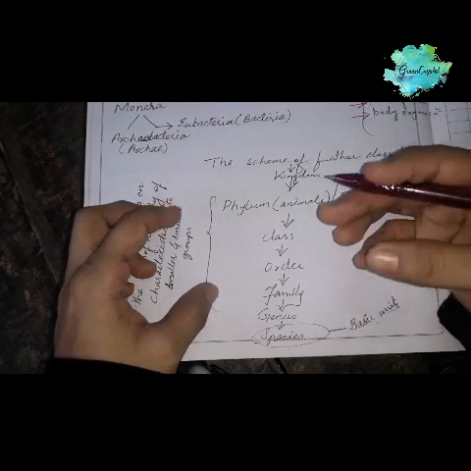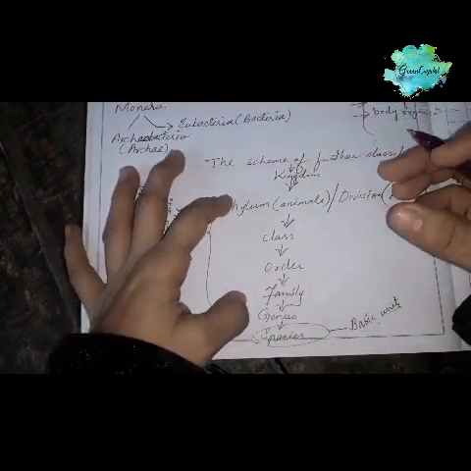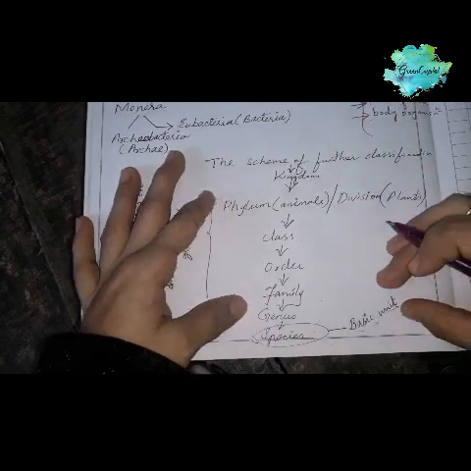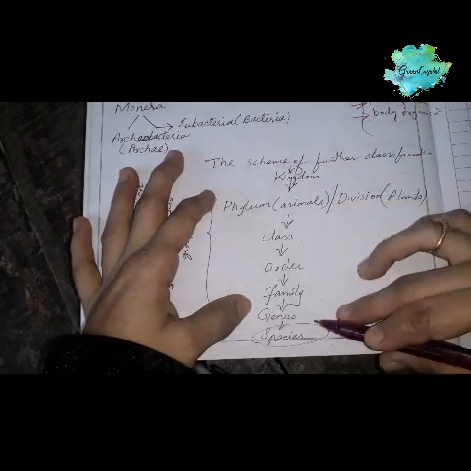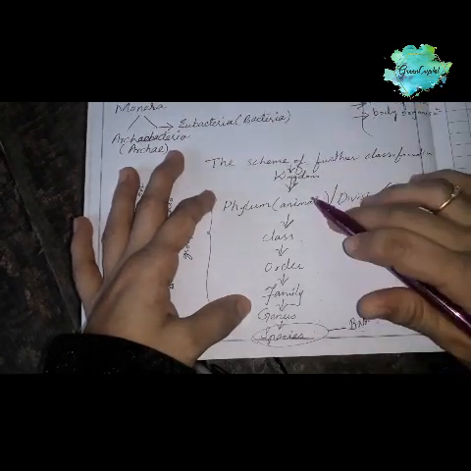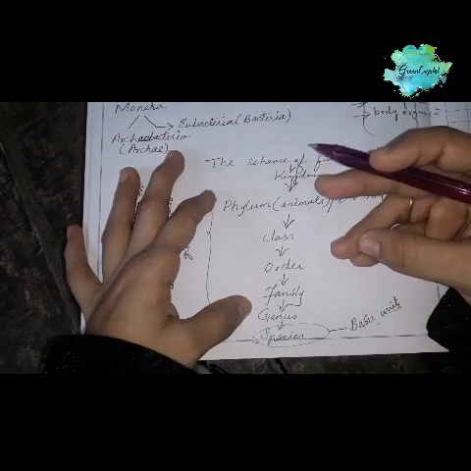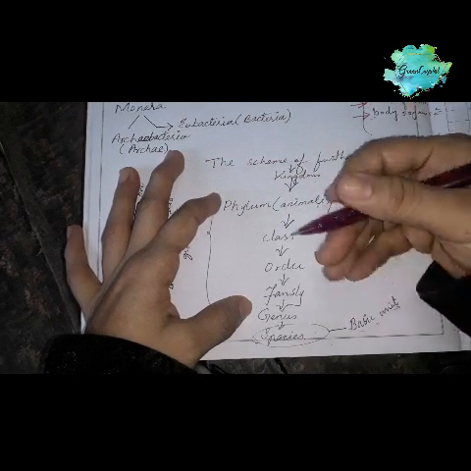So we understand how classification and evolution are related and how classification has been done. In my next video, I'll explain the different kingdoms: Monera, Protista, Fungi, Plantae and Animalia.